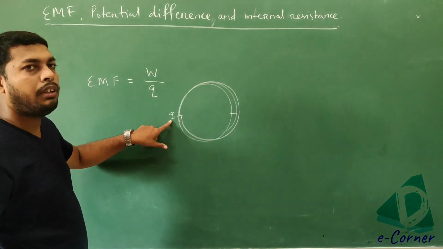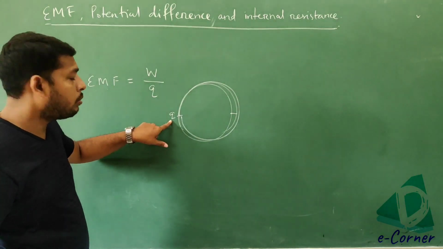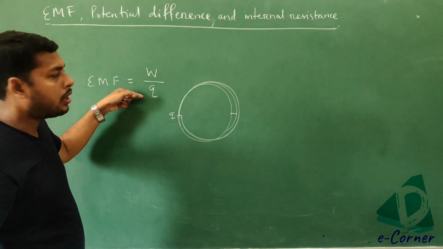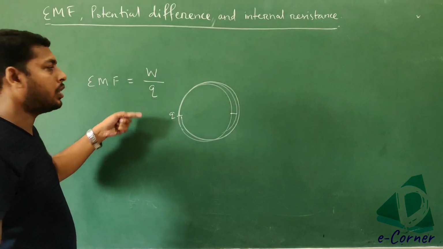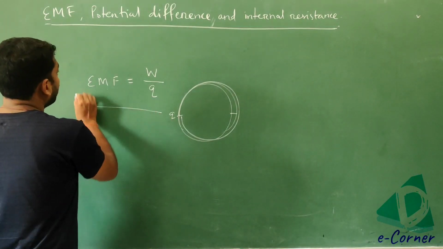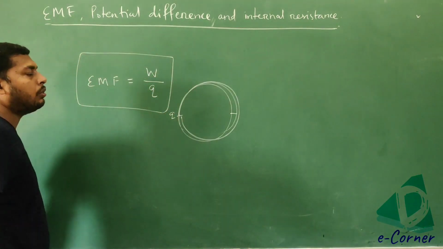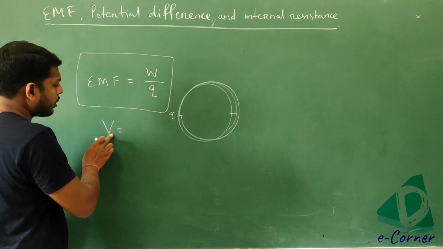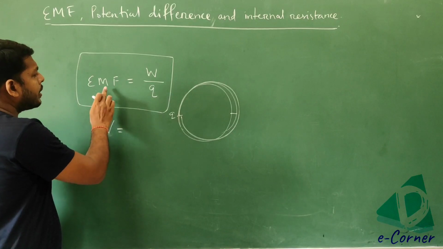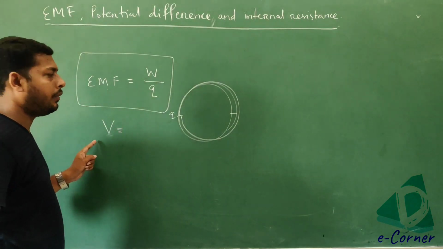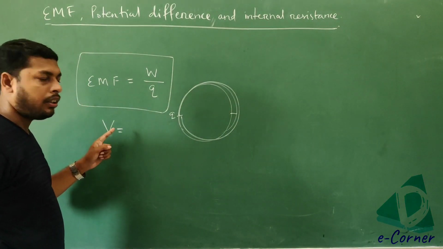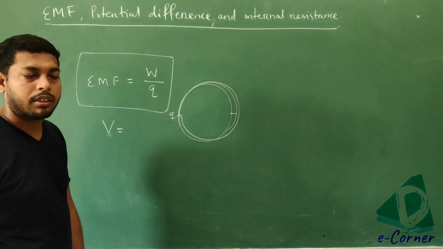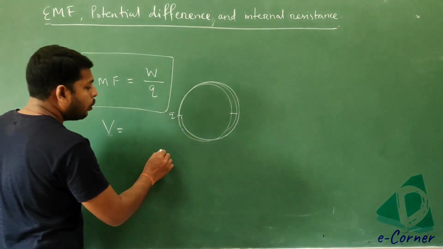Suppose this charge has the magnitude Q, then EMF is the work done by this charge divided by the magnitude of this charge. Already we know this equation: EMF is equal to W by Q. And in the previous class we already learned that this EMF is nothing but the potential difference across the cell when the cell is not in a closed circuit, when the cell is in open circuit.